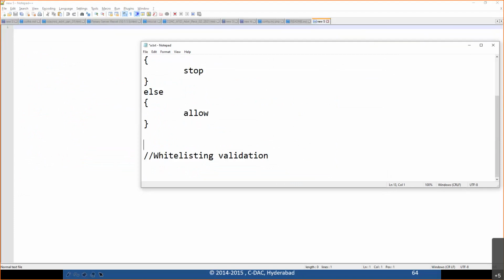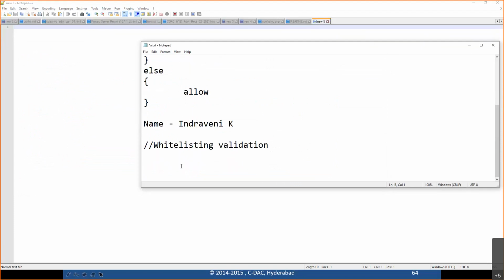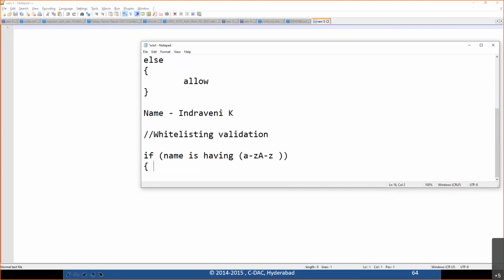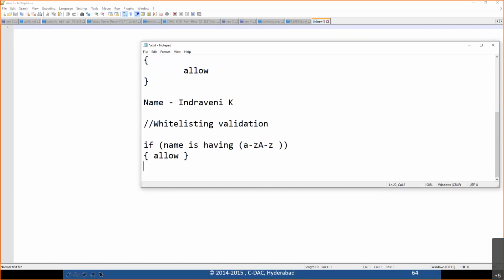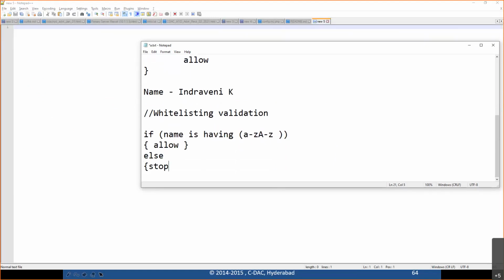Okay, I'll take the same example over here, name equal delivery. In this case, what I will do is, if name is having A to Z, capital A to Z and a space, then allow, else stop. This is called a whitelisting validation. Now you can decide upon which is the best way.